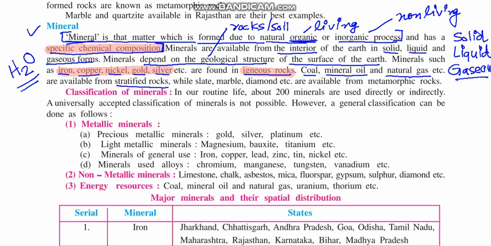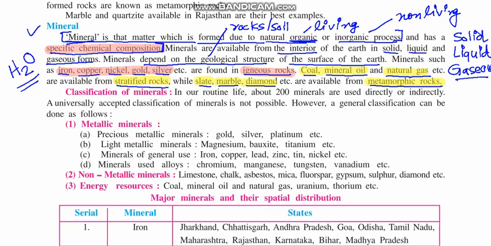Stratified means layered rocks. While slate, marble, diamond, etc. are available in metamorphic rocks.